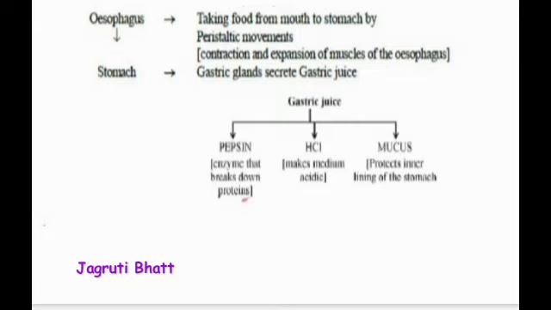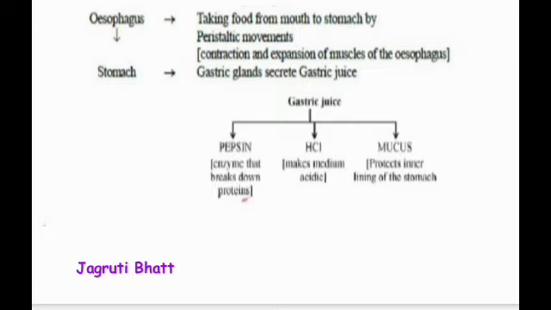Students, the stomach secretes gastric juice. It has gastric glands which secrete gastric juice. This gastric juice has powerful chemicals like hydrochloric acid. It also has pepsinogen and sodium chloride.